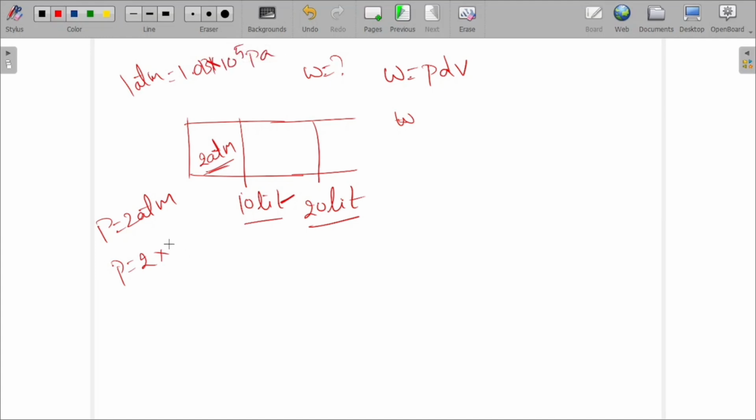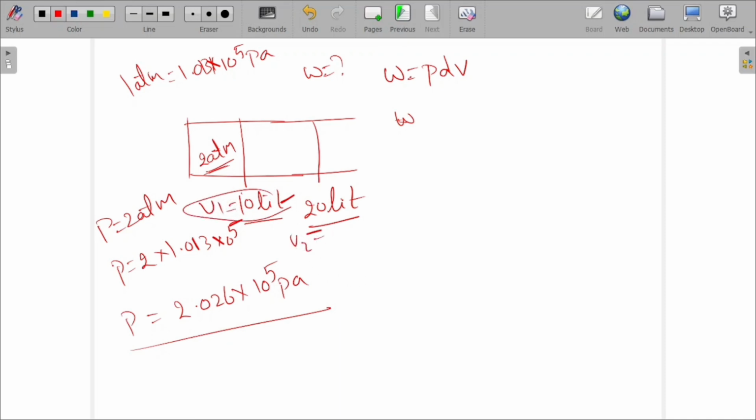So it will be 2.026 into 10 to the power of 5 pascals. This is the pressure, and this is volume V1, this is volume V2. This is given in liters, so you have to convert it. 1 liter equals 10 to the power minus 3 meter cube.